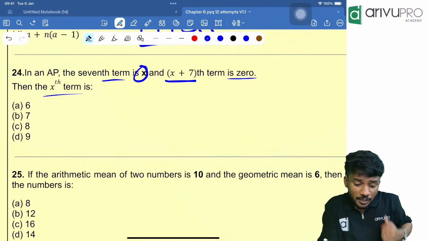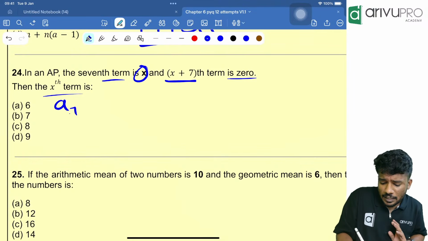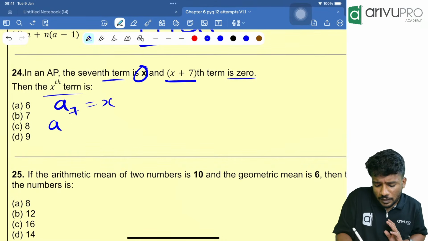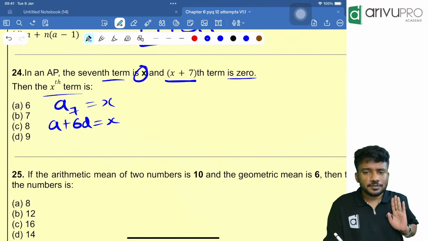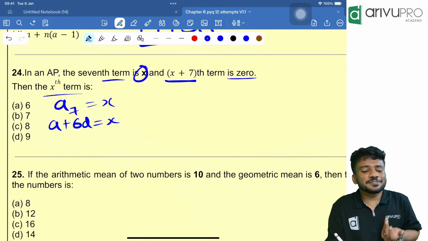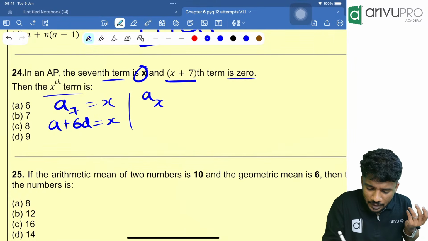Yes, what is given? The seventh term is x. A7 is equal to x, or I will write A plus 6D is equal to x. Till here everything is fine. Then what else we know? Then what is given? The x plus 7th term.